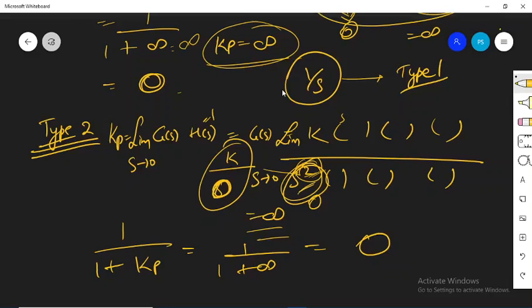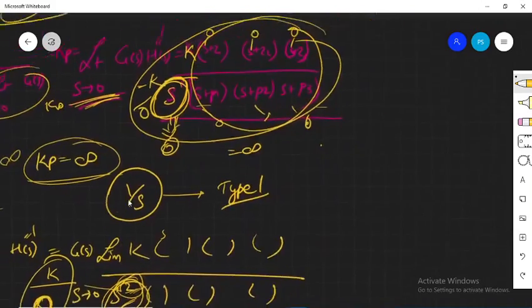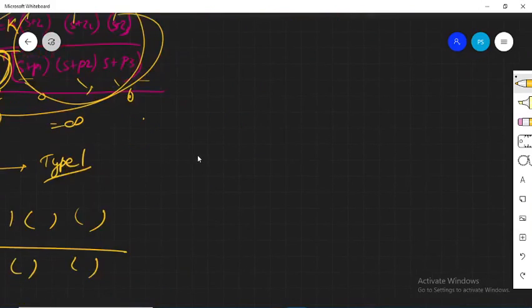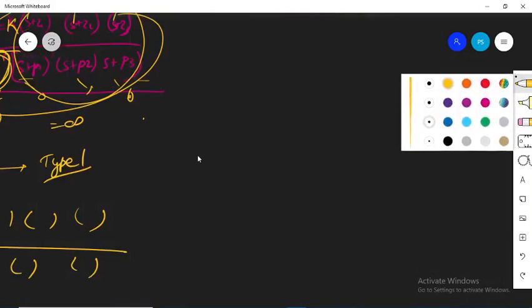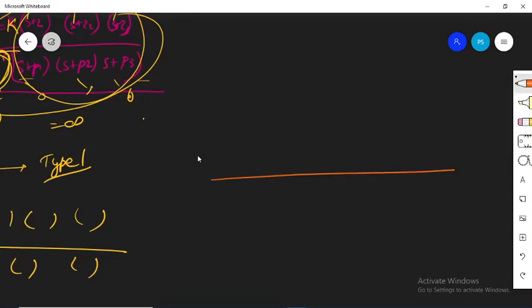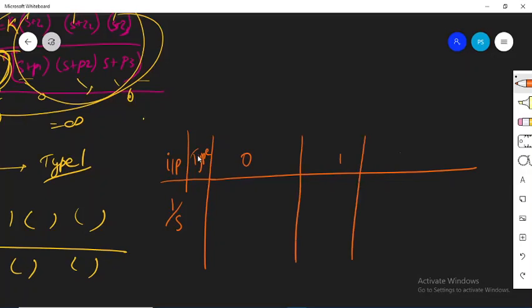That is the conclusion. Okay, so let me draw some table over here. I can write, okay, if there is some input that we are applying, and if I want to depict the type of the system. So the input that we have applied over here is unit step or 1 by S. The type of the system, we took it as 0, we took it as 1, we took it as 2. It can be further increased also.